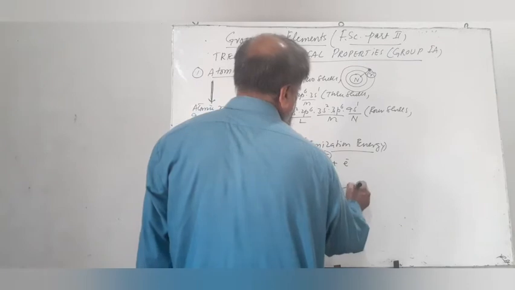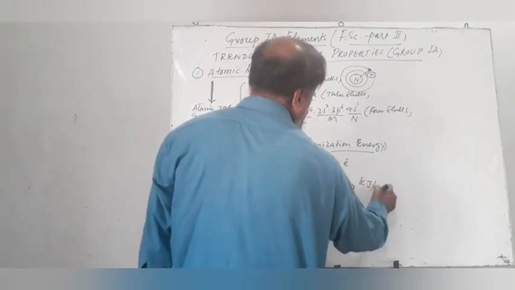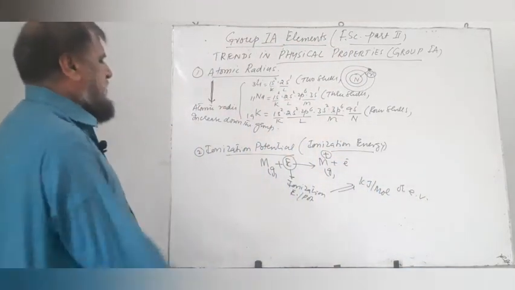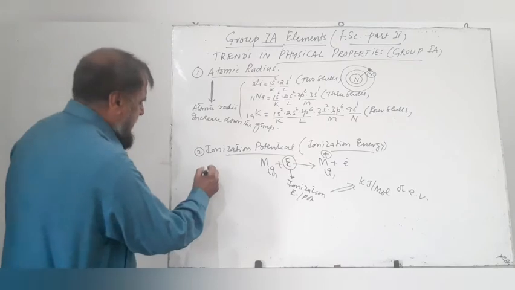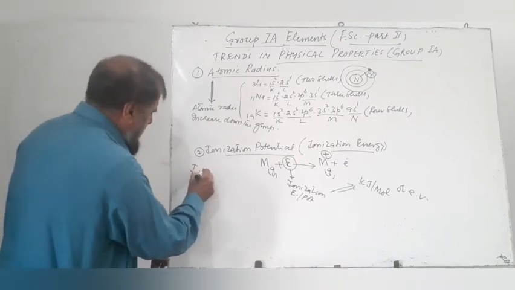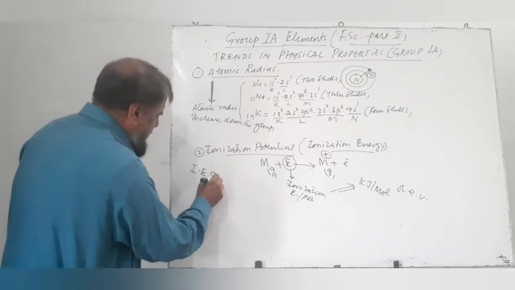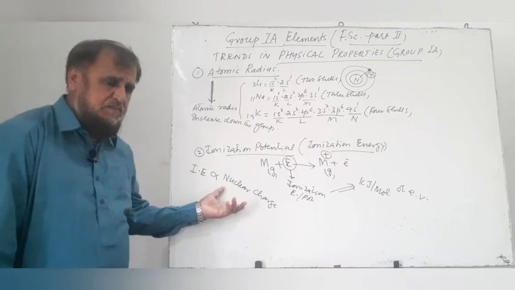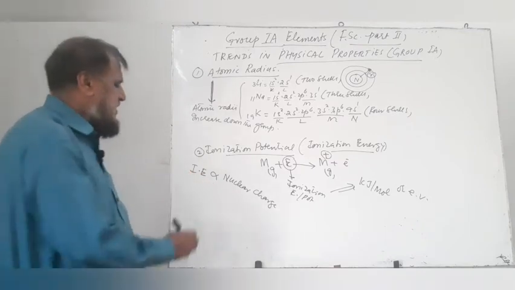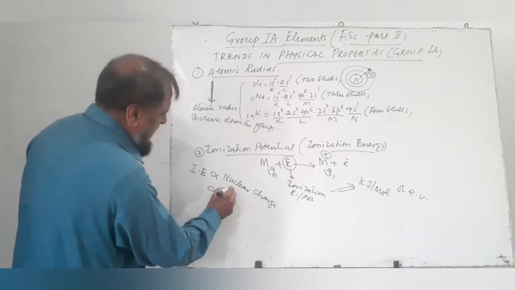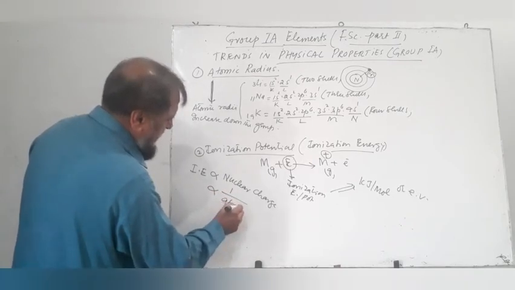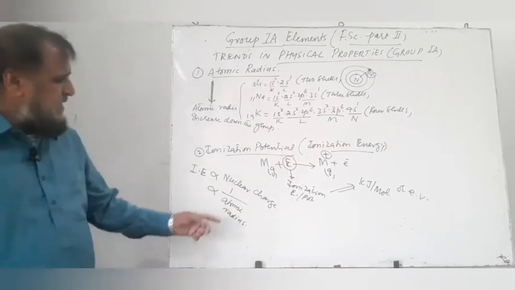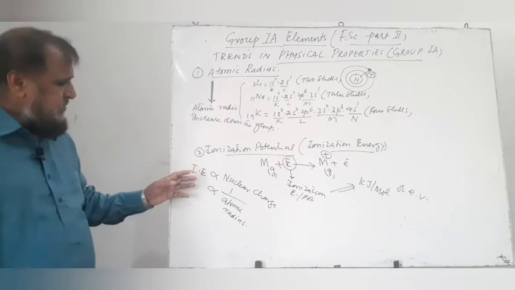It is expressed in units of kilojoule per mole or in units of electron volts. We had previously discussed that ionization energy is directly proportional to nuclear charge. Greater the number of protons in the nucleus of an atom, higher will be the ionization energy. And we had already discussed that ionization energy is inversely proportional to atomic radius. As the atomic radius increases, ionization energy will decrease.